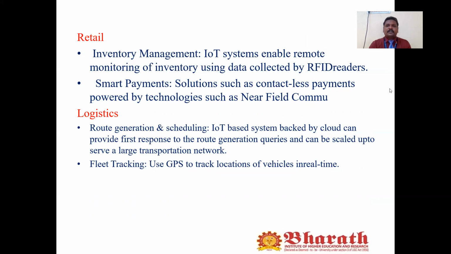Most importantly, nowadays we use IoT in inventory management and smart payments, with solutions powered by technologies such as near field communication. We can also apply IoT in logistics, using GPS to track the location of vehicles in real time, as we just saw in level 6.